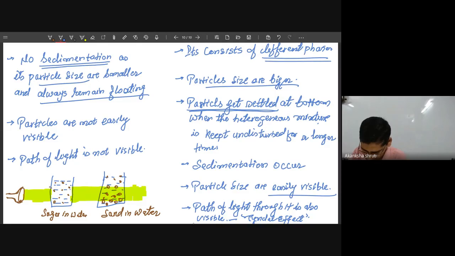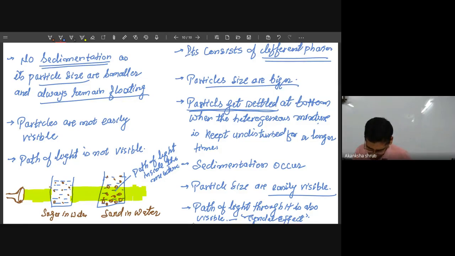So this was the path of light inside the mixture. Inside the mixture where the light is passing, I have put a yellow color light, and in that yellow light the red color particles will be visible.